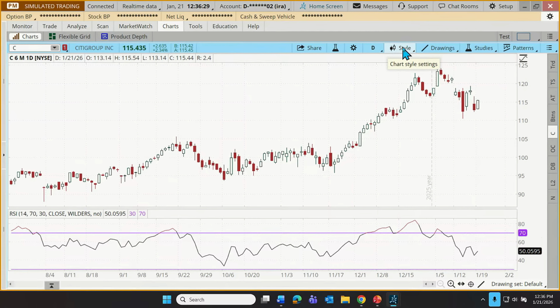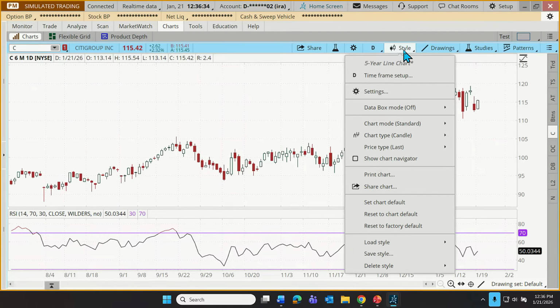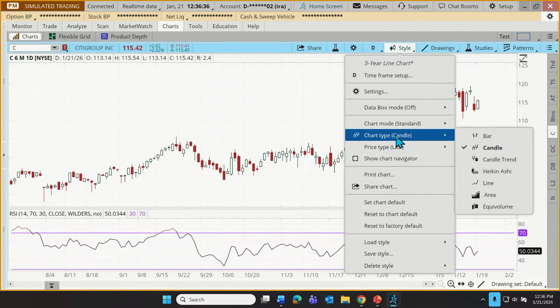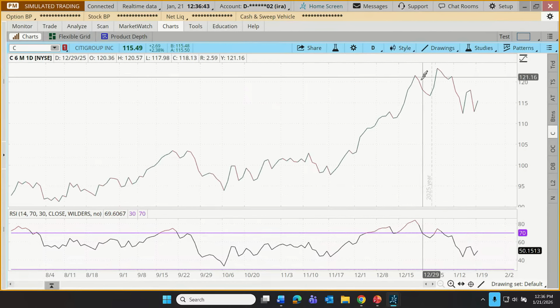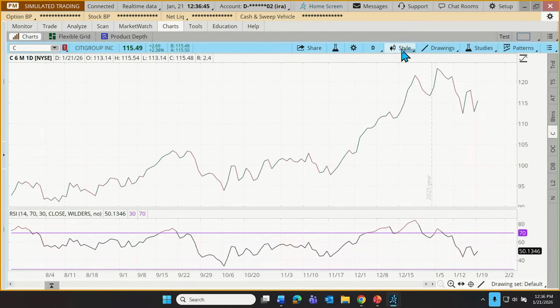We can also change the style of the chart. Right now we have a candle chart. One of the modifications that can be made here under style is to change this to a line chart. Go to chart type, currently displaying candle. I'm going to switch that to line and we get a clean line chart. Let's switch this back.